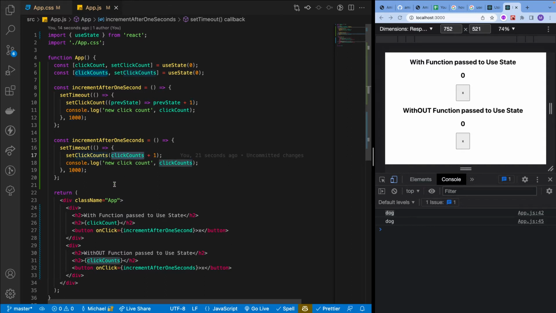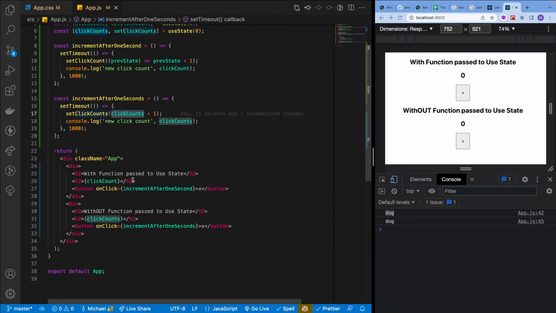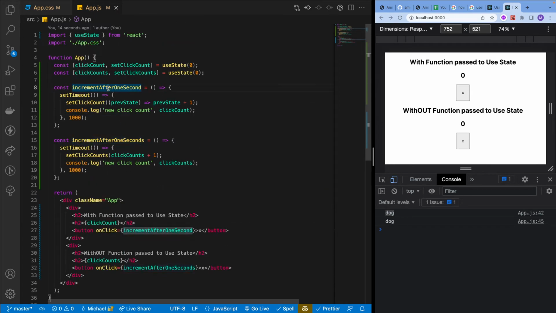So 0 plus 1 is 1. And then when we click it again, 1 plus 1 is 2. And then 2 plus 1 is 3. And then 3 plus 1 is 4, and so on and so forth. So on every click, we're running increment after 1 second, right? These show the differences of passing a function and a value.